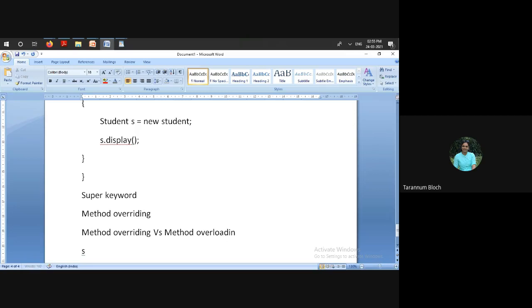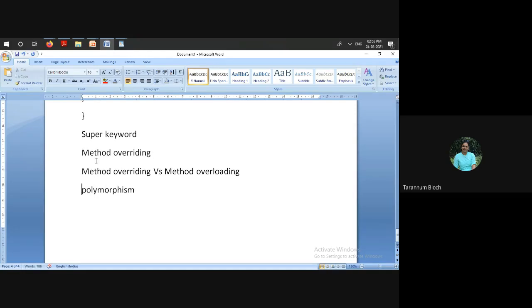We are concluding the session by saying that we learned the super keyword and its uses, method overriding, the difference between method overriding and method overloading, and polymorphism.